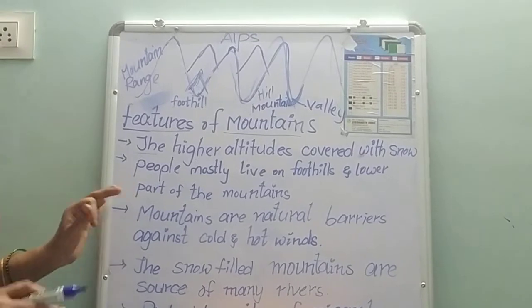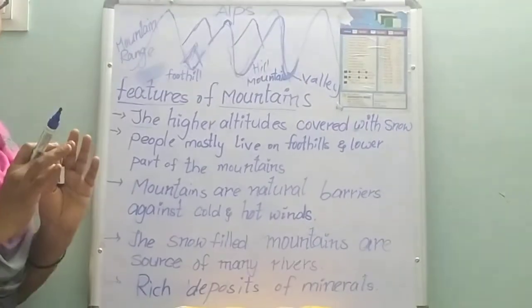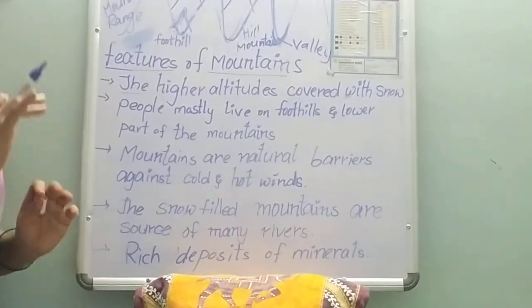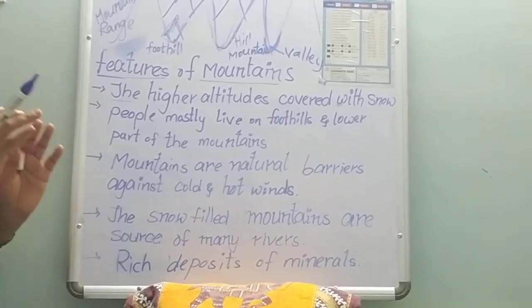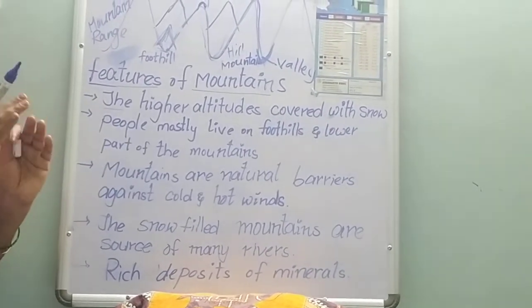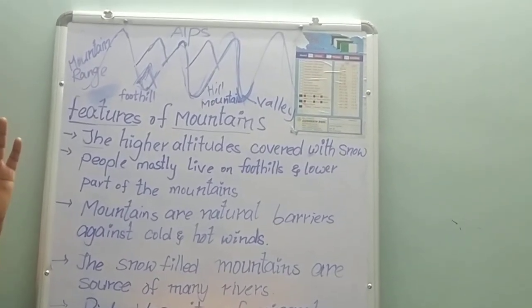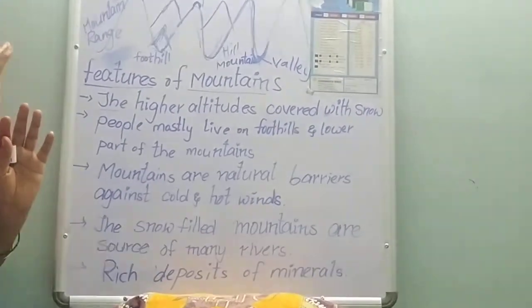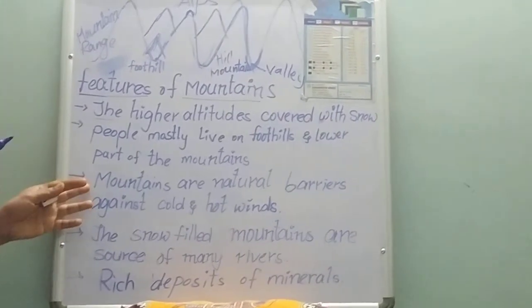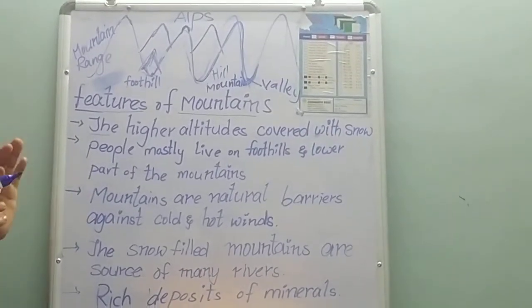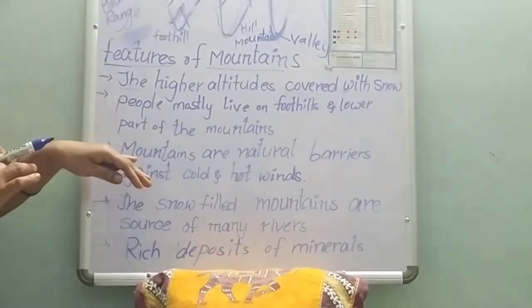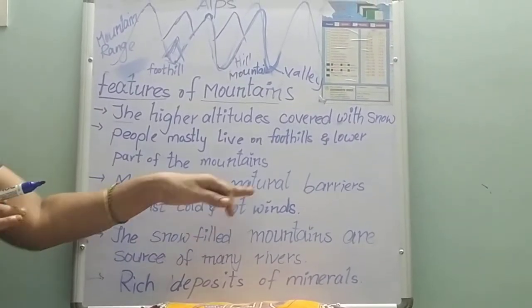That means the mountains stop the cold winds and hot winds from coming. So they work as a natural protector.